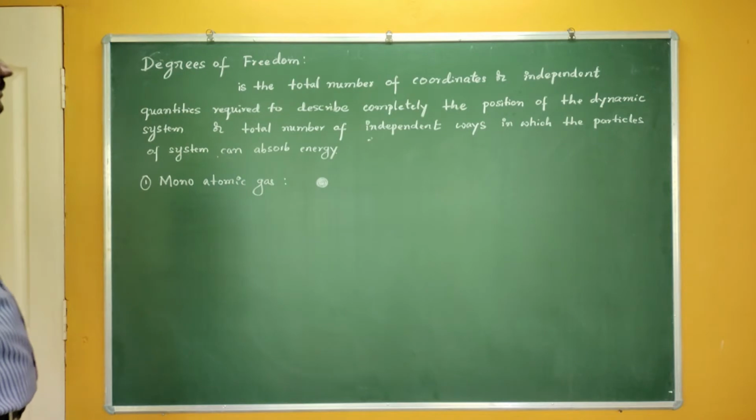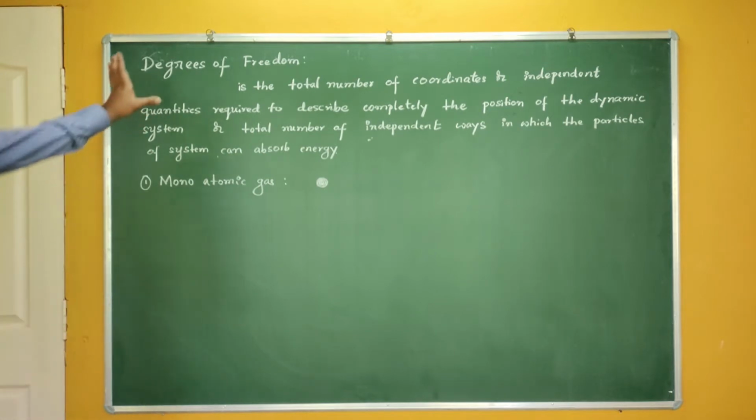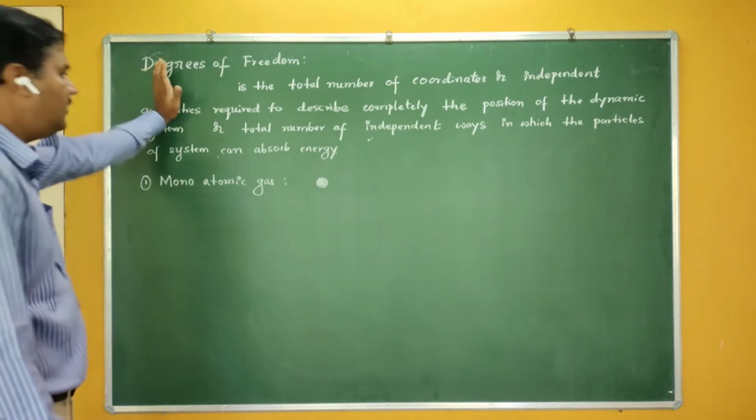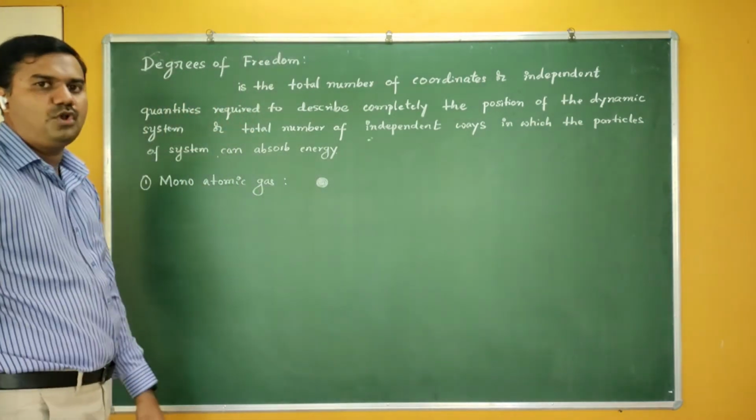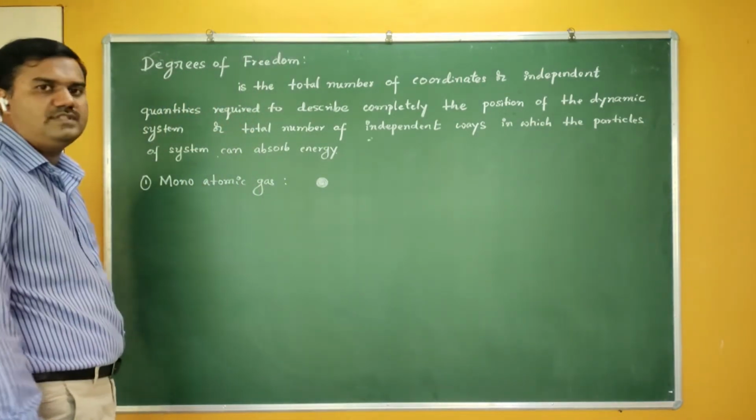So our discussion today is on degrees of freedom. To study the law of equipartition of energy, first I have to find the degree of freedom of each molecule here. If you take the group of monoatomic gas molecules, then what is the degree of freedom here?